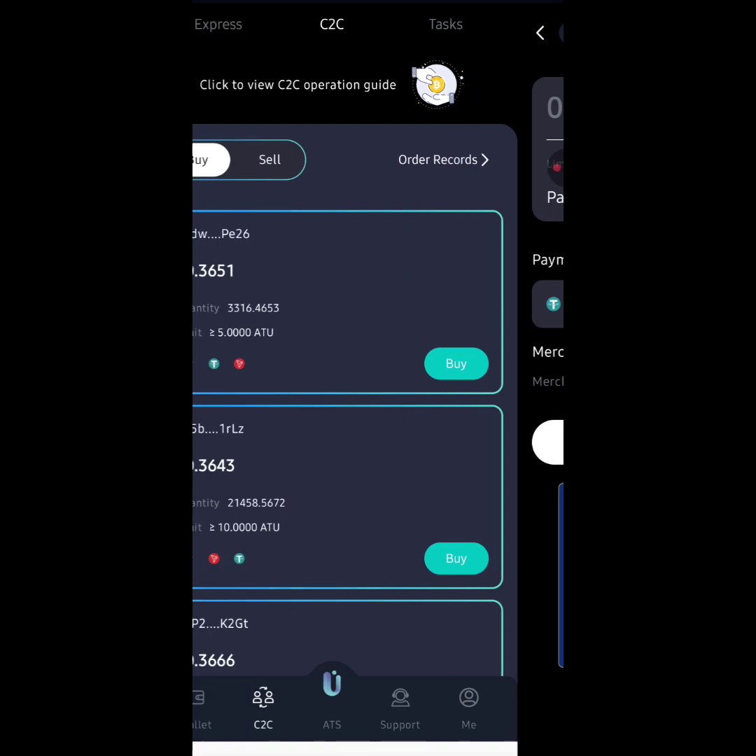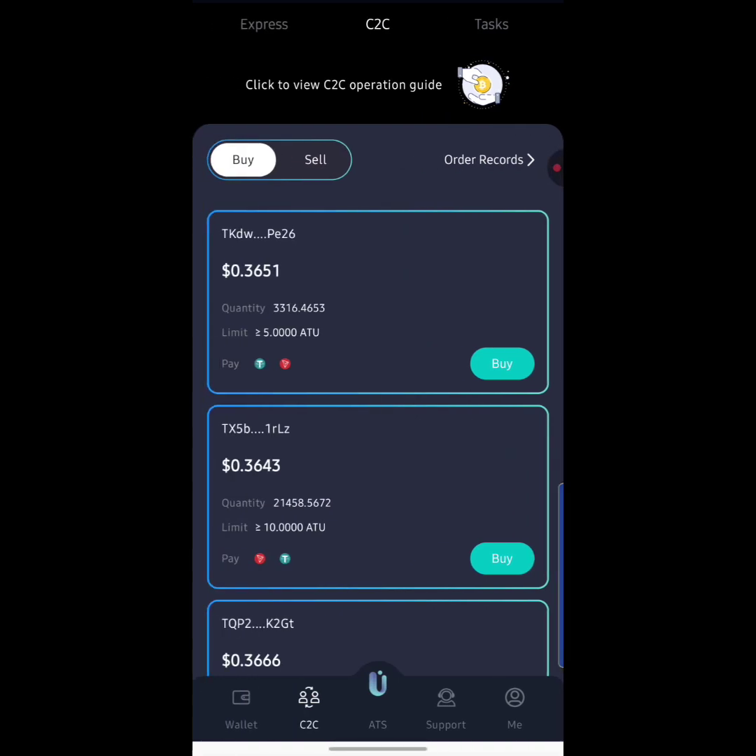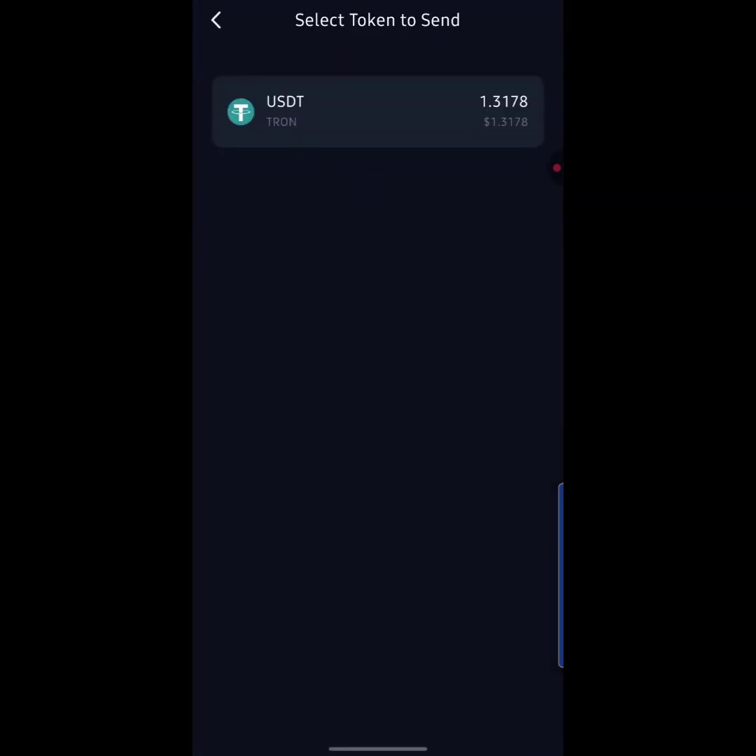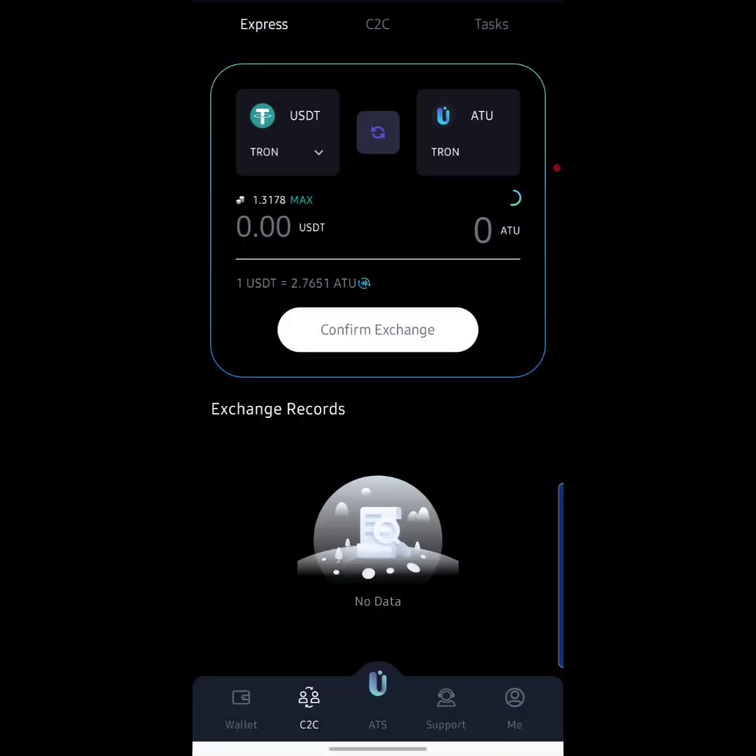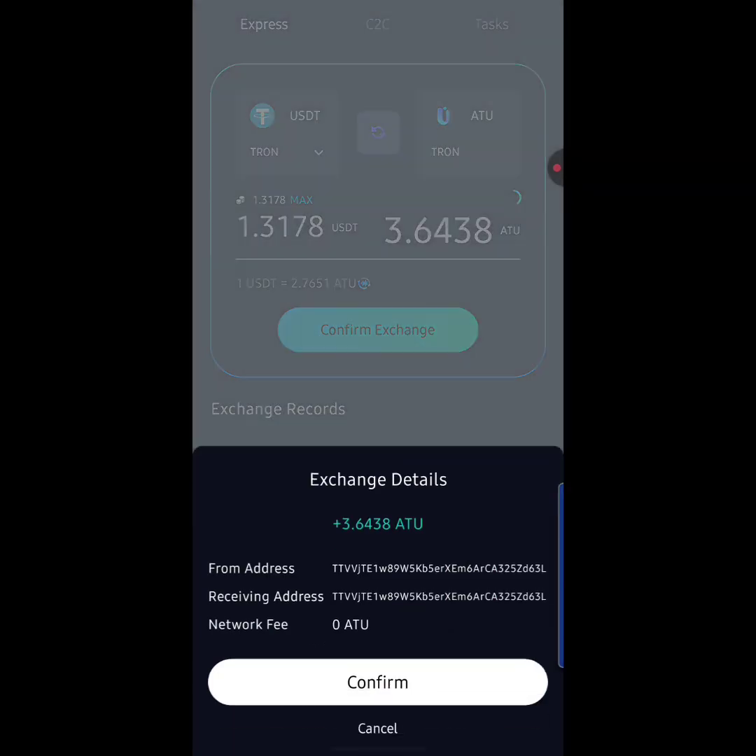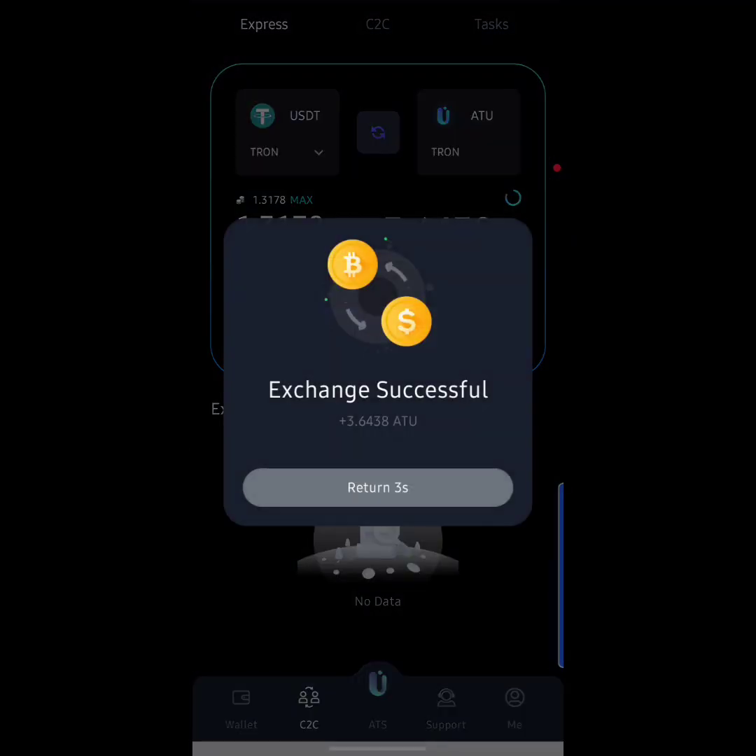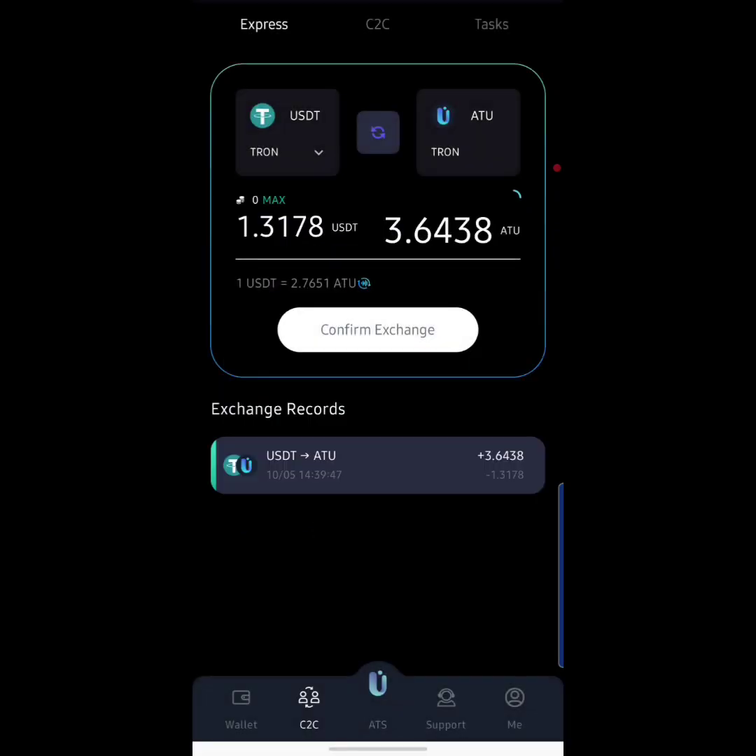Okay, I'm going to go back right now. All right, so before I actually make a deposit, you can also use the express option up here to actually exchange either your TRX or your USDT to R2, as you can see right here. So let's say I actually want to do that right now. I can just hit on max right here and then convert to R2. So I'm going to hit on this place down here that says confirm exchange. I'm going to hit on confirm again. Okay, as you can see, it says exchange successful. So that is basically how you can convert your USDT to R2 tokens.